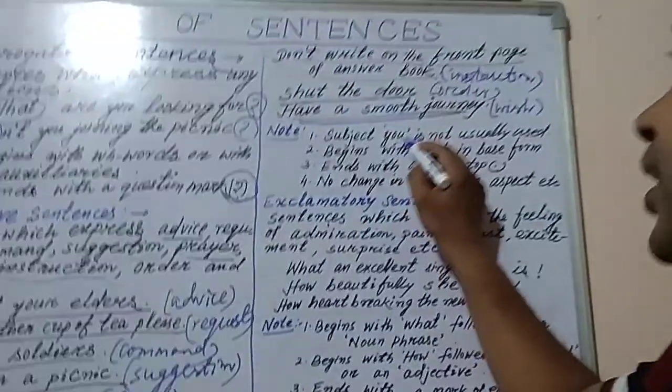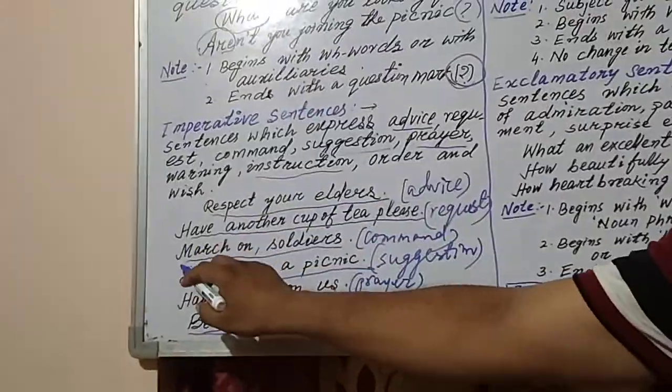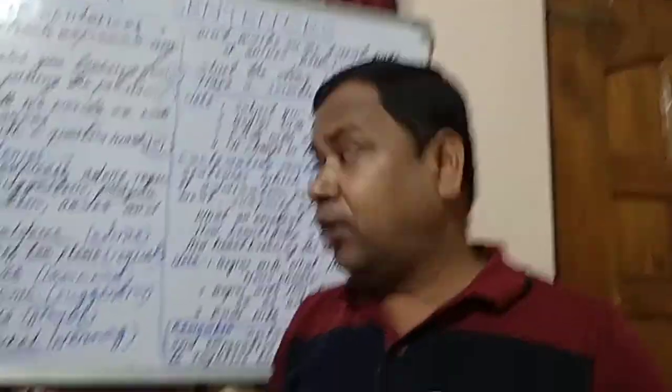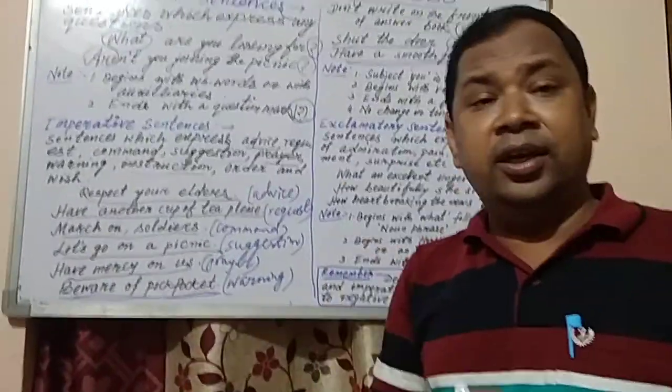You see here, first, the subject you is not usually used. You see here, there is no you, no you, no you. Normally the subject is you. We know it. The subject of these sentences is you, but we have not written it here.